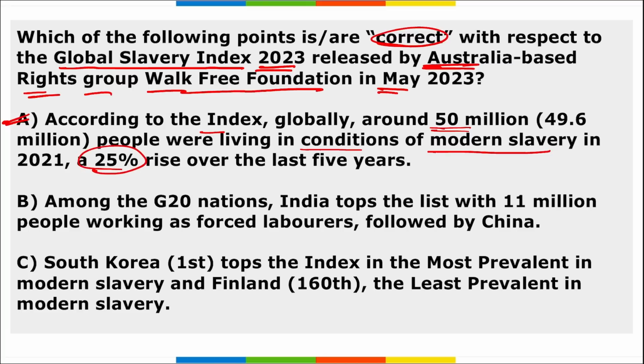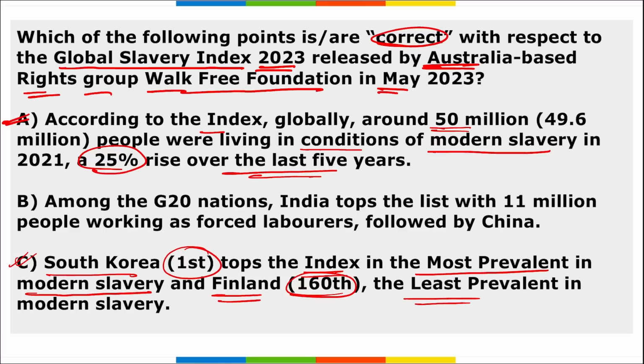That is a 25% rise over the last 5 years. And option C is also right here, that South Korea is on the top in the index for most prevalent modern slavery, and Finland is on the 160th position with the least prevalent modern slavery. So no, it is not South Korea, it is North Korea that is in the top position with the most prevalent modern slavery.